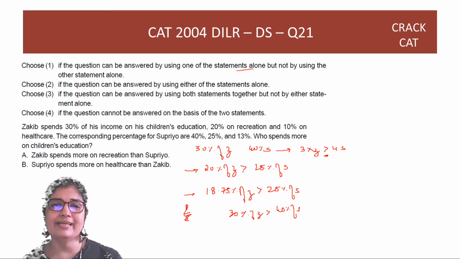No, 20 may just be greater, which means 18.75 may be greater or may be less also. So alone this is not sufficient.